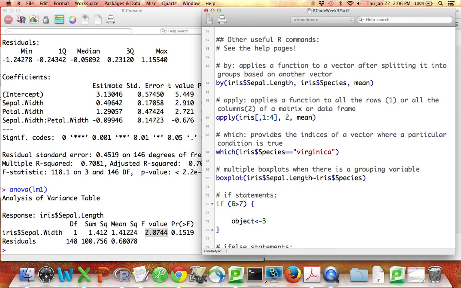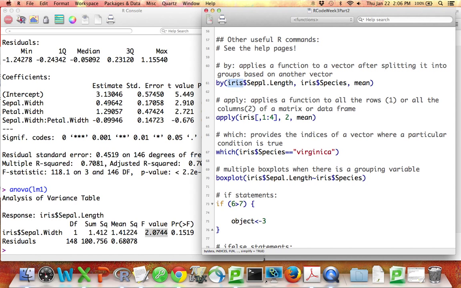I also want to draw your attention to some other commands in R that we haven't yet discussed but are useful, especially if you continue to use R. So I have some small examples here. There's a function called by. By will do some function to some vector, but after splitting it into groups.